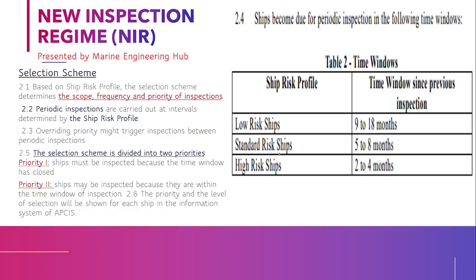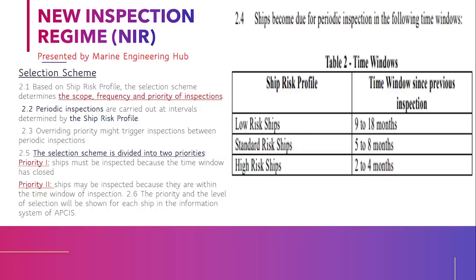If you are falling in the standard risk ship, you will be inspected after every 8 months, and if you are falling in LRS, you will be inspected in an 18 month period. So the frequency depends on the ship category you are falling in. Now the priority: you will be prioritized as priority 1 if your time period has worn out. It means that if your time period has worn out by more than 4 months, you will be categorized as a priority 1 ship. If your time period has worn out more than 8 months after the last inspection and your category is SRS, in that case you will be priority 1. The same goes for the low risk ship.